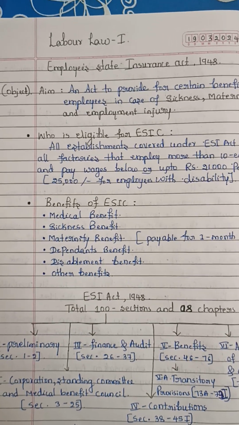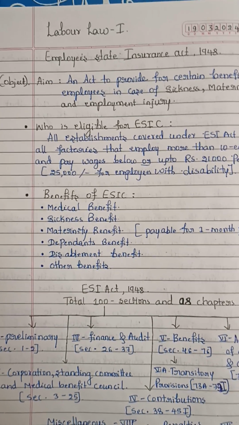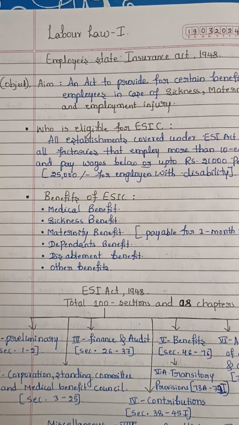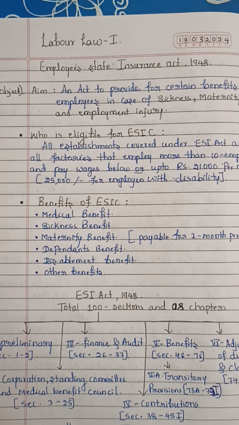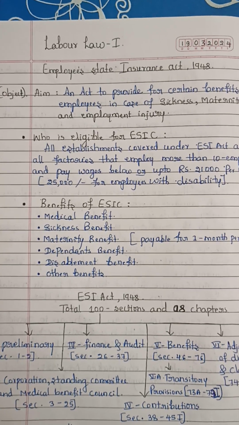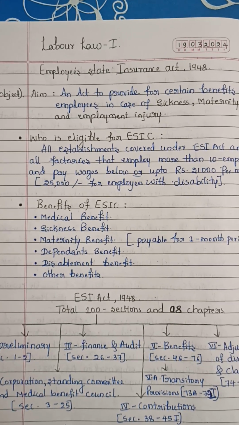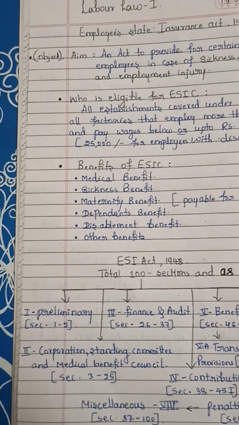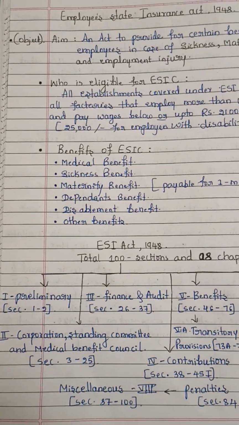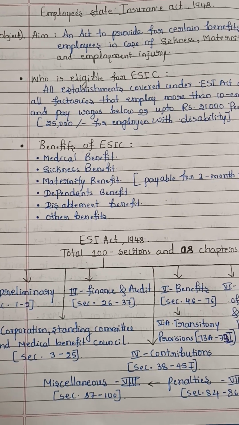So what are the benefits under this ESI Act? Medical benefit, sickness benefit, maternity benefit, payable for a 1 month period, dependents benefit, disablement benefits, and other benefits. The ESI Act includes a total of 100 sections and 8 chapters.